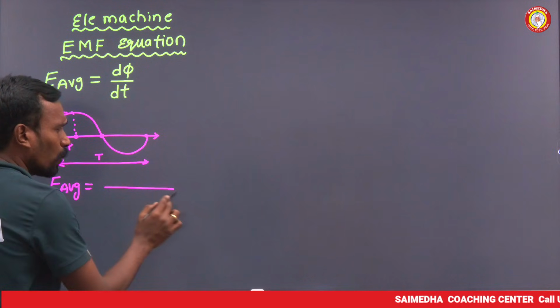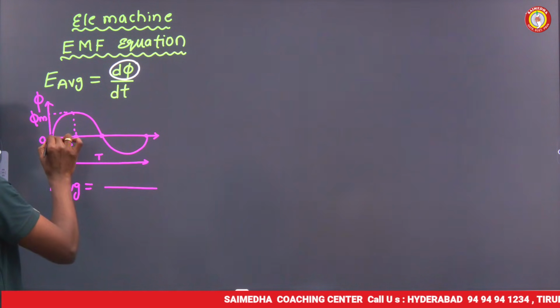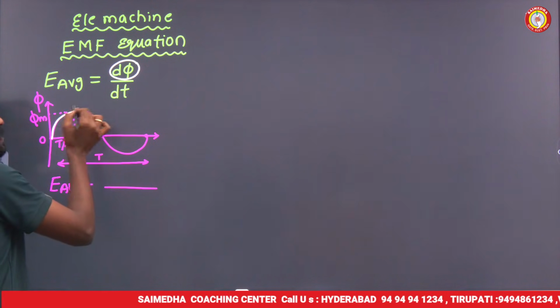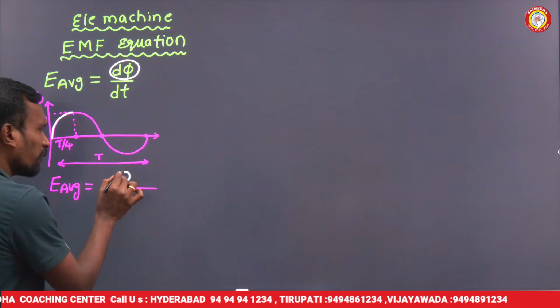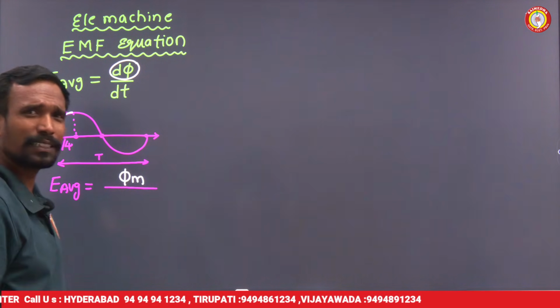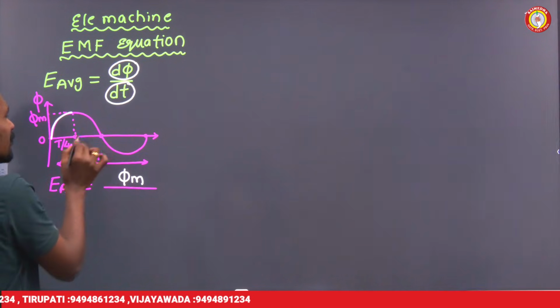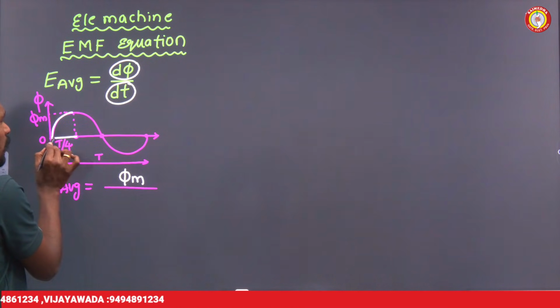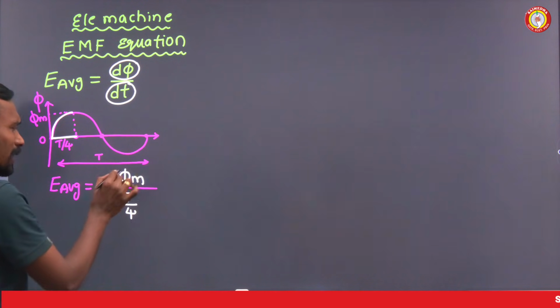What is the change in flux from 0 to maximum, which is increasing? That's why plus φm is the change in flux. What is the change in time? The time taken to reach from 0 to maximum is T/4. This 4 will come here.